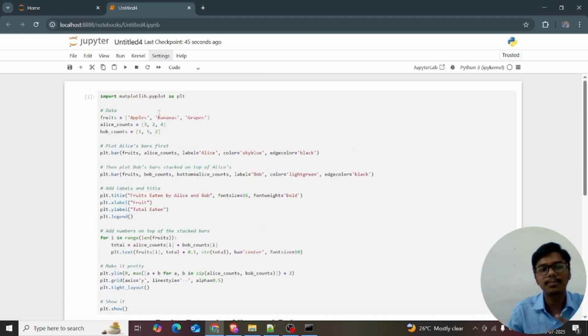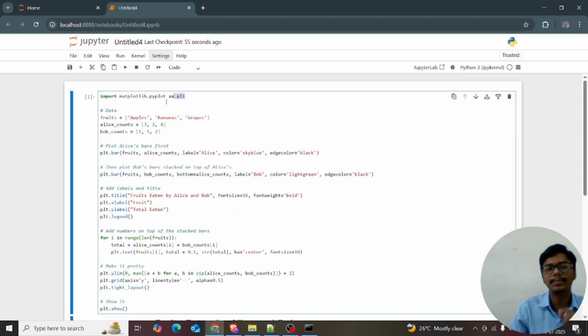First of all, we are using matplotlib, so we import matplotlib.pyplot as plt. Then we initialize the data. Fruits is equal to apples, bananas, grapes. Alice counts is 3, 2, 4: Alice eats 3 apples, 2 bananas, 4 grapes. And Bob eats 1 apple, 5 bananas, 2 grapes.